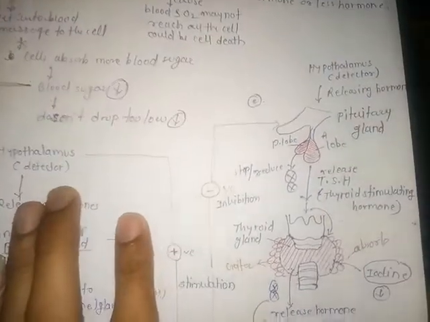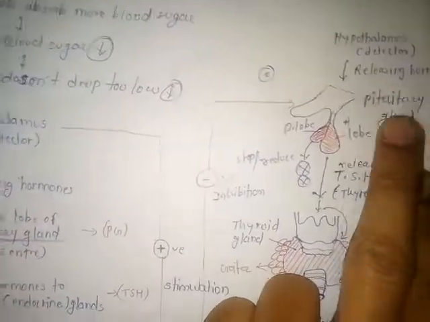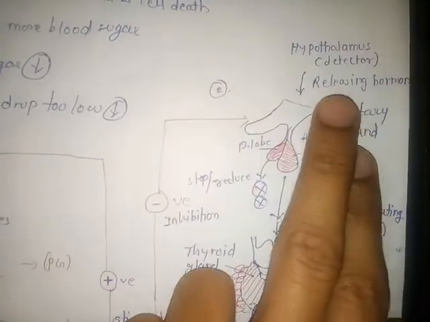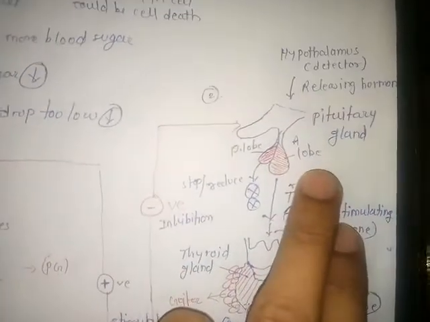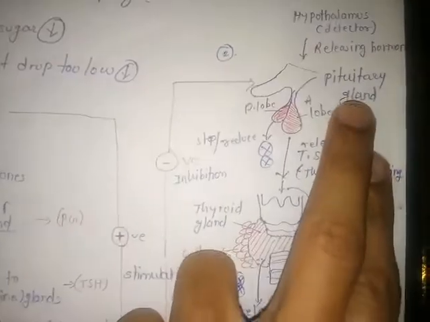When the hypothalamus detector releases hormones, after the release of hormones from the hypothalamus, it activates the anterior lobe of the pituitary gland.